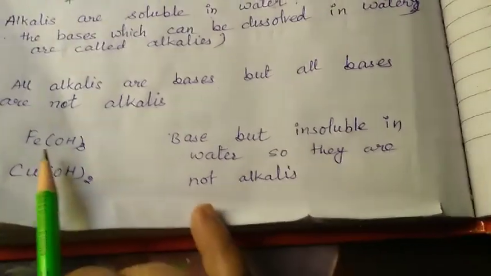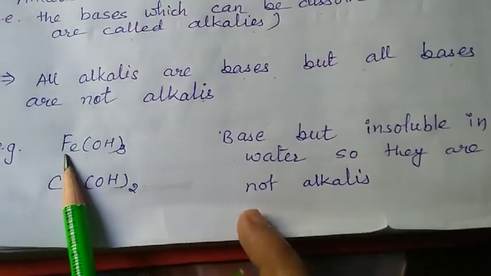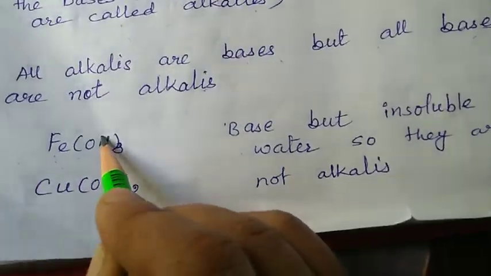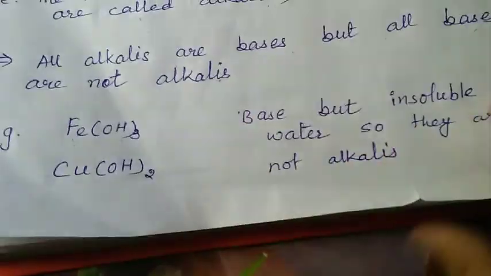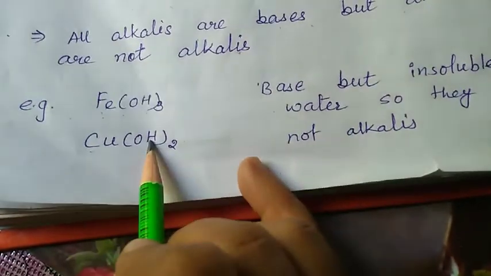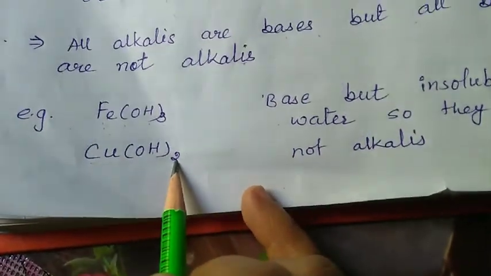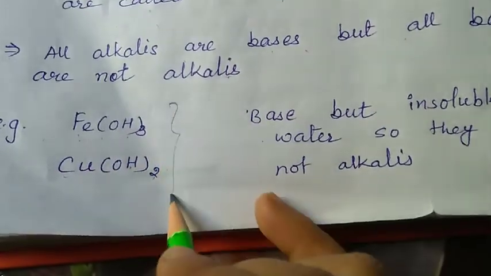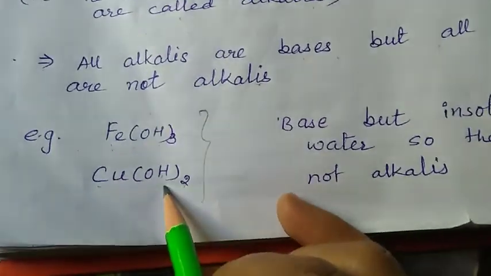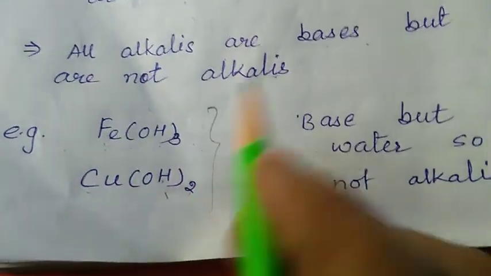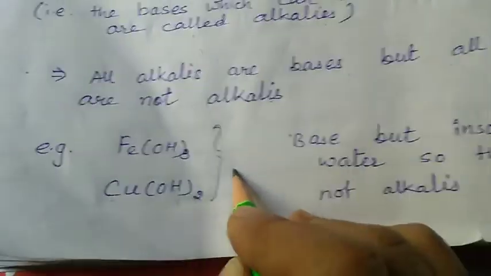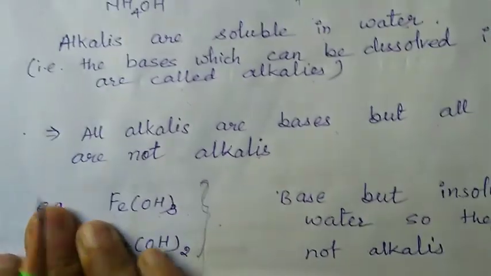For example, this is iron hydroxide, Fe(OH)3, ferric hydroxide, and this is cuprous hydroxide, Cu(OH)3. These are bases but they are not soluble in water, so they are bases but not alkalis. Alkalis are the soluble bases.